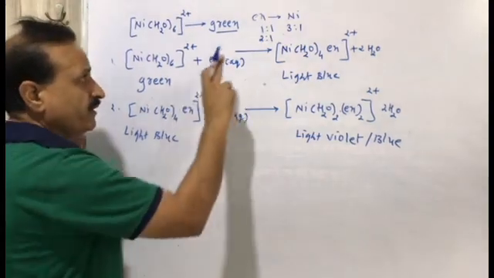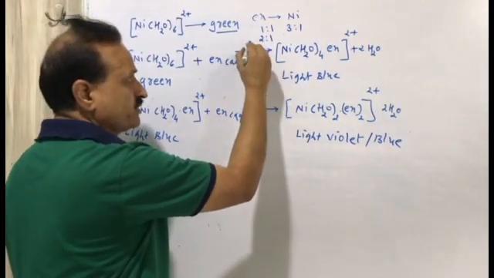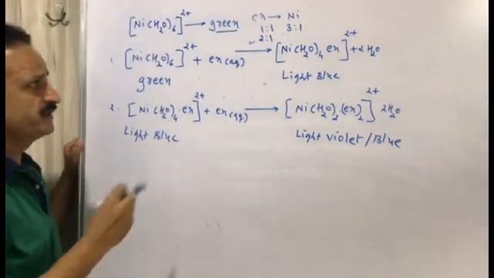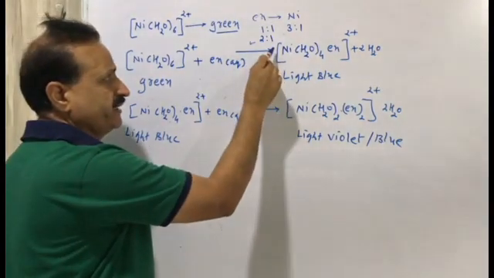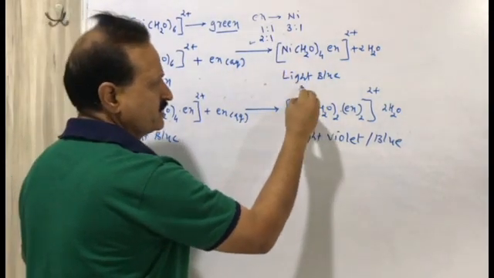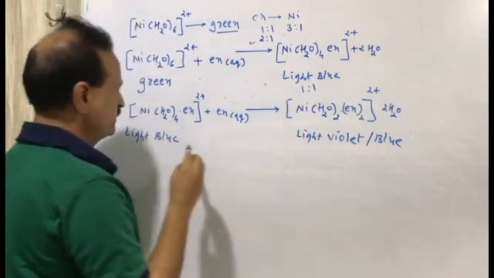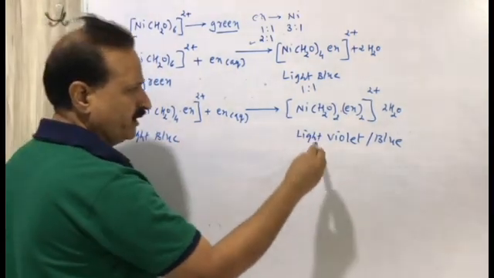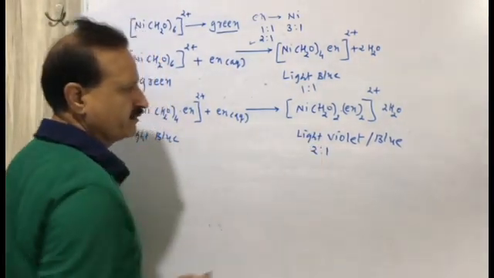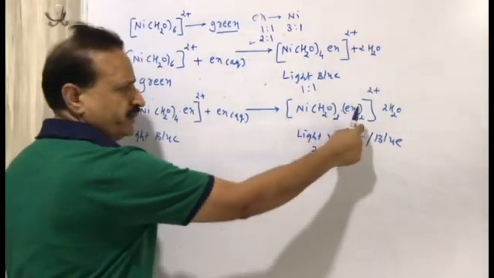The ratio of nickel to en was 1:1 in the previous complex. Here the ratio of en is 2:1, en is 2 and nickel is 1.